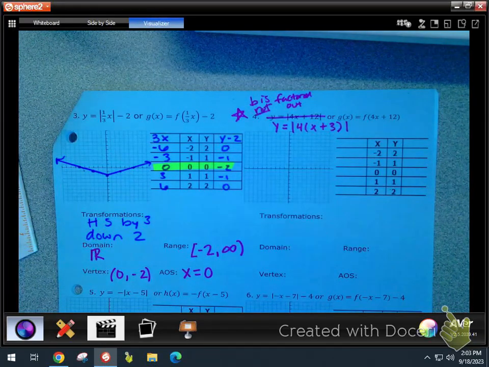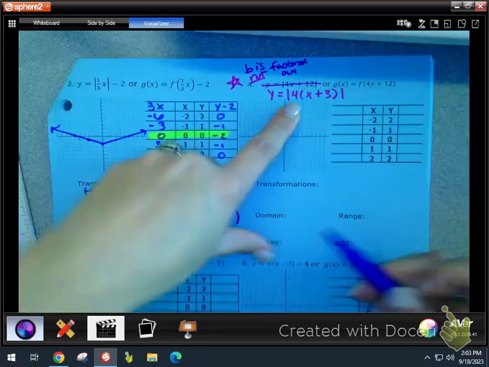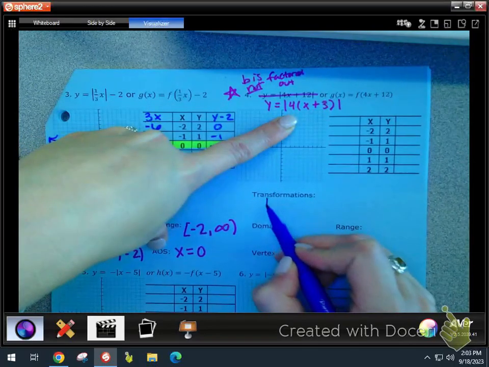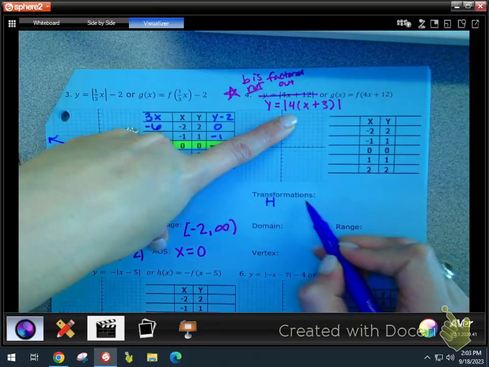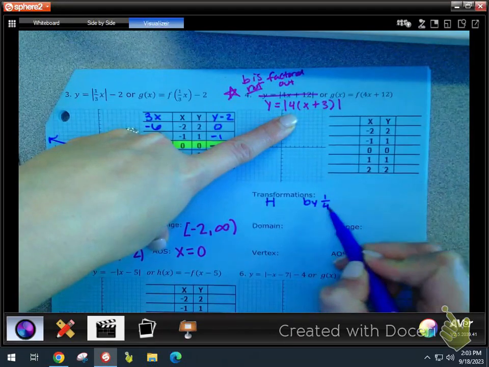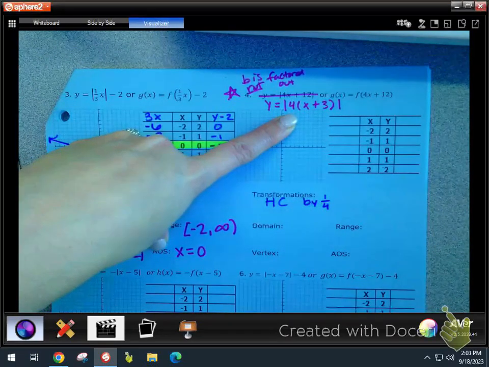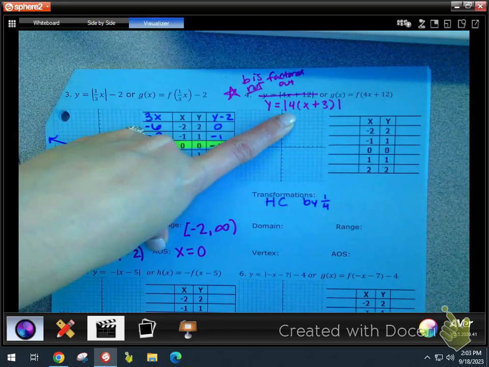Okay, so it's so important. What transformations are actually happening here? 4 as a b value, it's horizontal. What's the factor going to be? Compression by a quarter. By 1/4. 1/4 makes me think compression. I work those backwards because that's how my brain works.